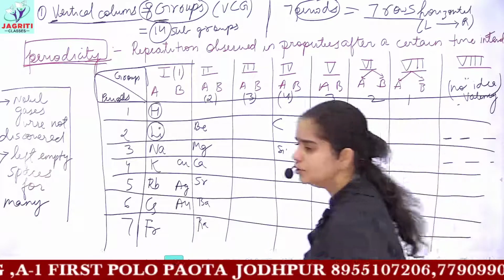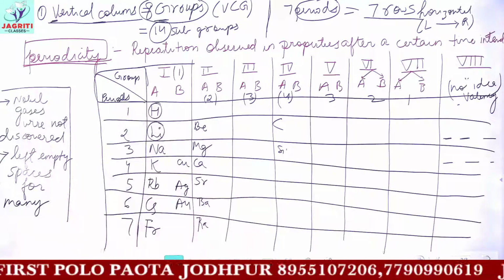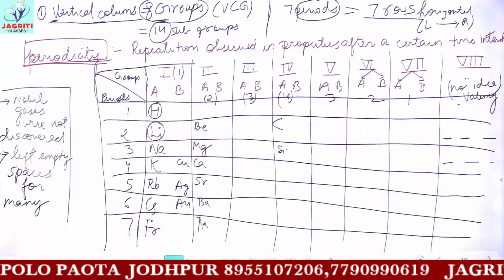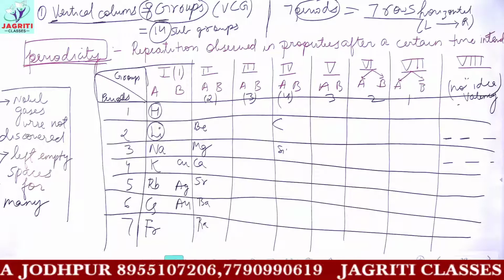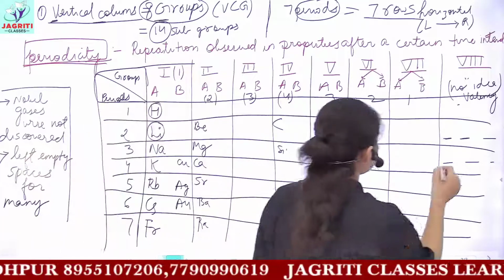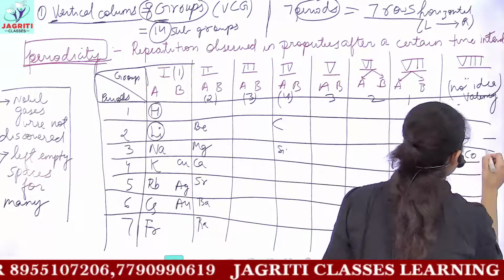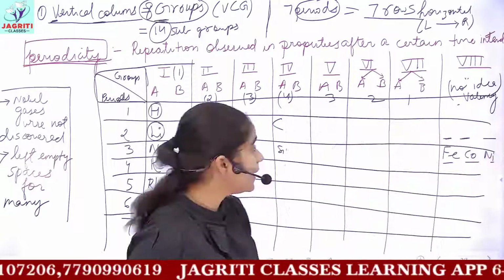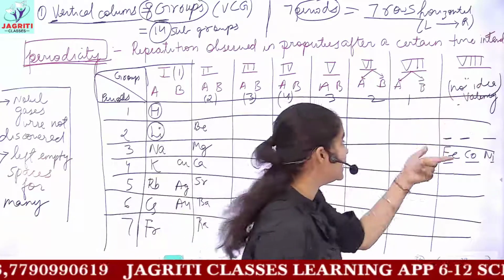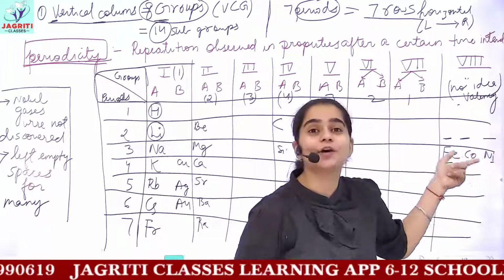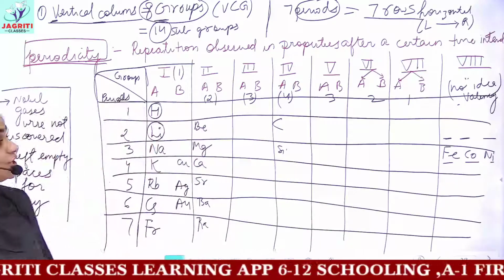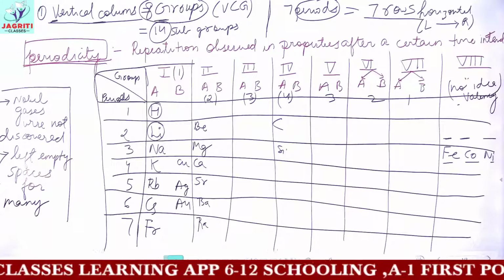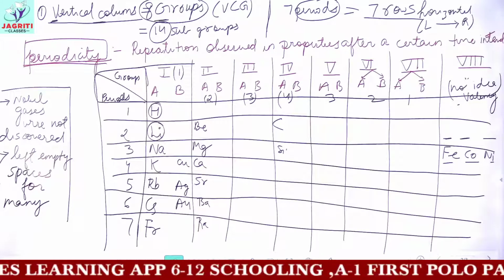Okay? So you can see in the book itself that Mendeleev kept in the 4th period 3 elements which were iron, cobalt, and nickel. So likewise in the 8th group he placed a triad, a group of 3 elements. So these were the 3 elements which he put in his Mendeleevian periodic table.